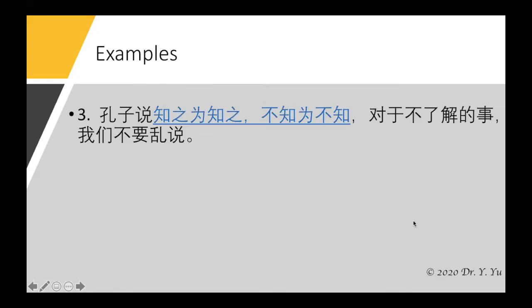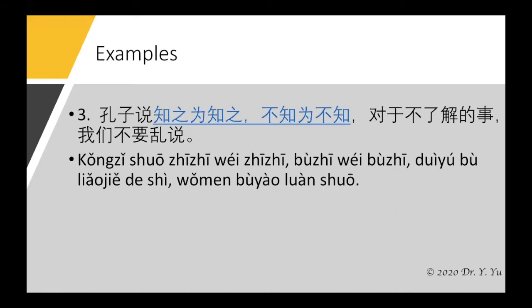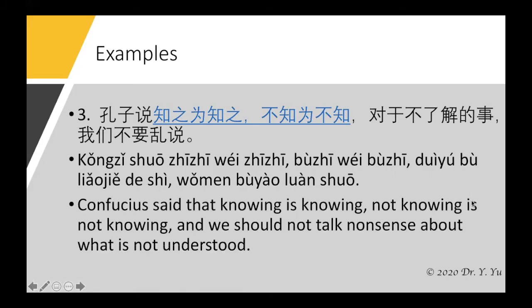And the third example: 孔子说知之为知之，不知为不知，对于不了解的事，我们不要乱说。So Confucius said, 知之为知之，不知为不知。对于 means as to, 不了解的事情 means something that you don't know. 我们不要乱说: we should not talk nonsense. 乱说 means talk nonsense.